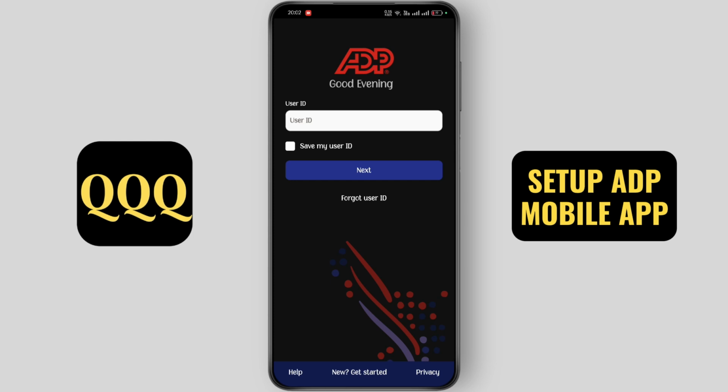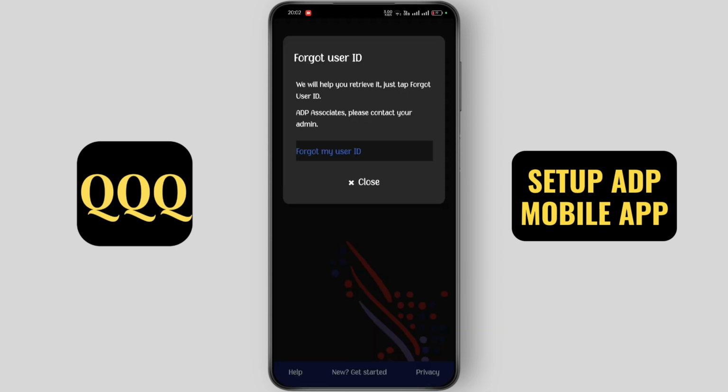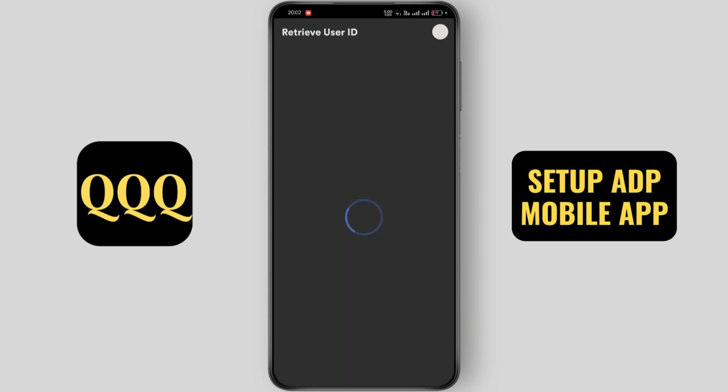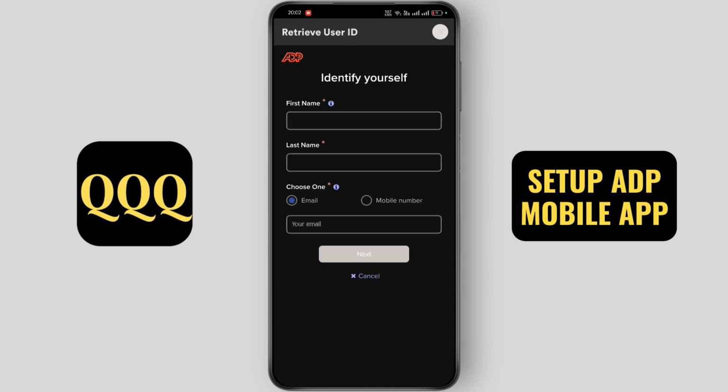Now in this page, enter your user ID and tap on next. If you forgot your user ID, tap on forgot. Now click on forgot. Now fill up the details and tap on next and follow the on-screen instructions to retrieve your ID.